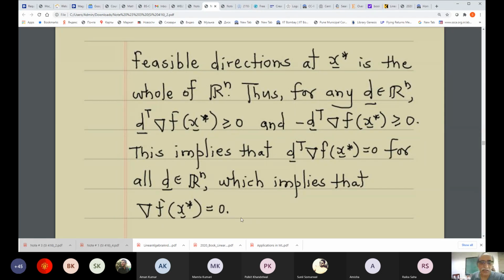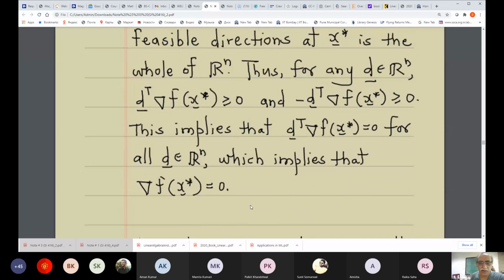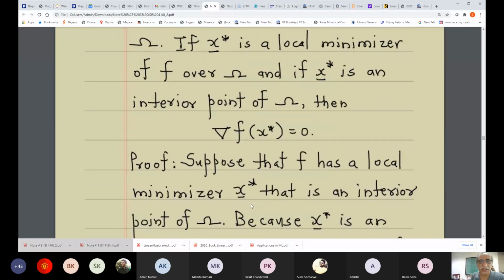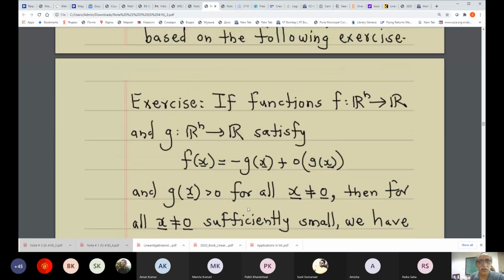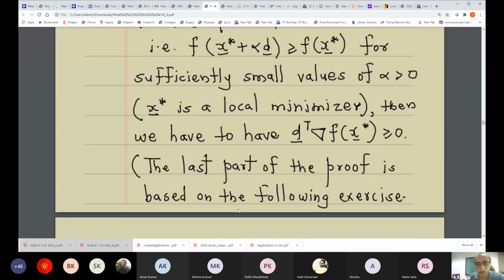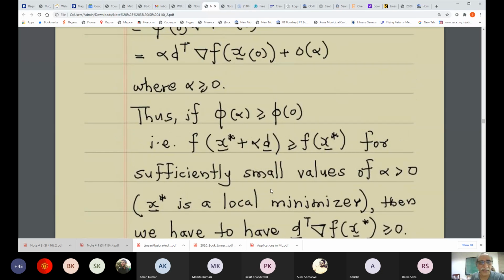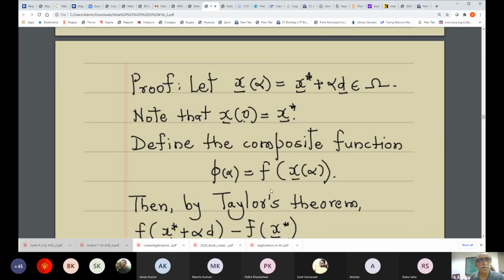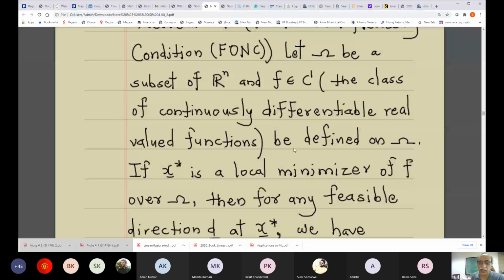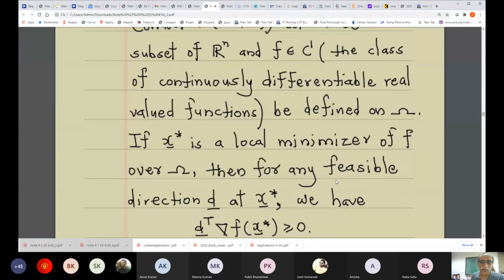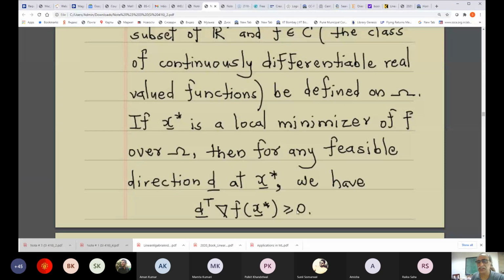All right. Now, one observation that I want to make is very elementary, but nonetheless I must make it. Under all these hypotheses, if x star is a local minimizer of f, and if d is any feasible direction, then this condition is valid. So this implies this.